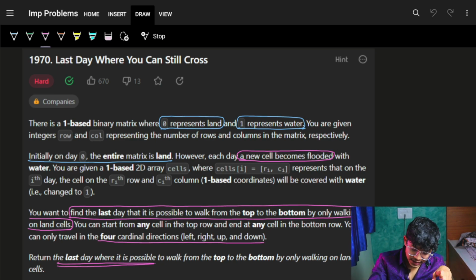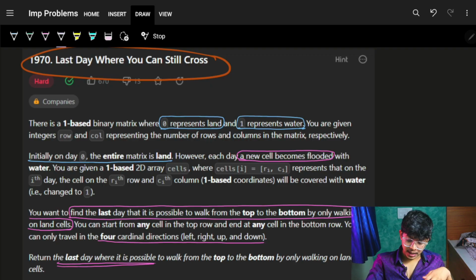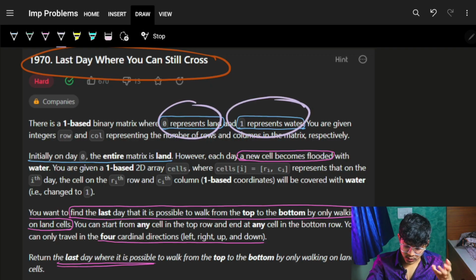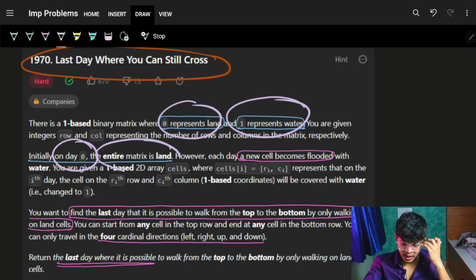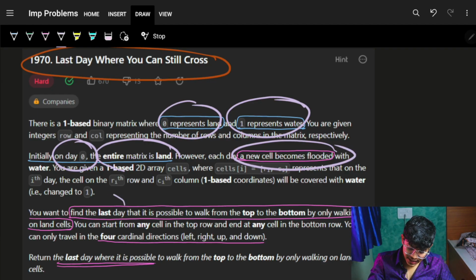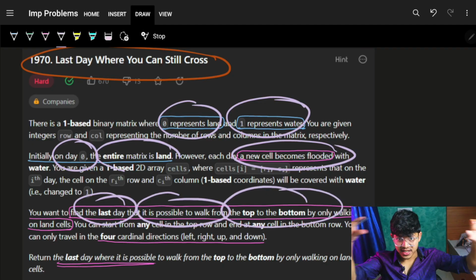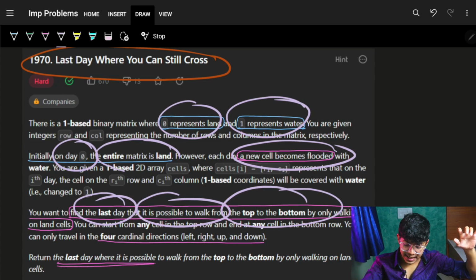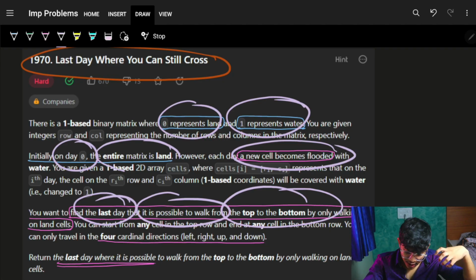Last day where you can still cross. Cross the island, right? Cool. It just says that I have a one-based binary matrix where 0 means land and 1 means water. Initially, on day 0, the entire matrix is land. And as a new day comes in, a new cell becomes flooded, which means it becomes water. Now you want to find the last day it is possible to walk from the top to the bottom by only walking on land. For sure, you can only walk on land, right?